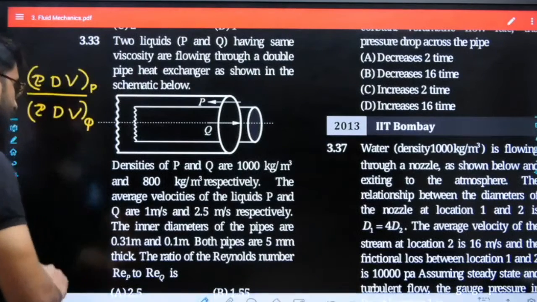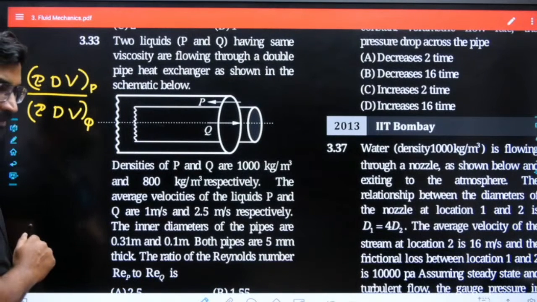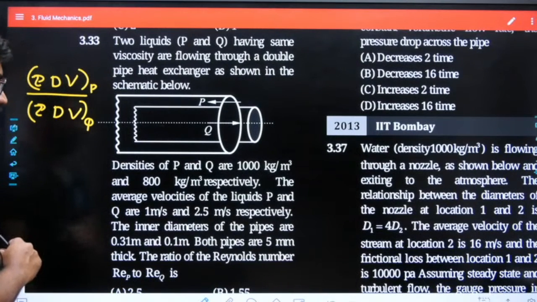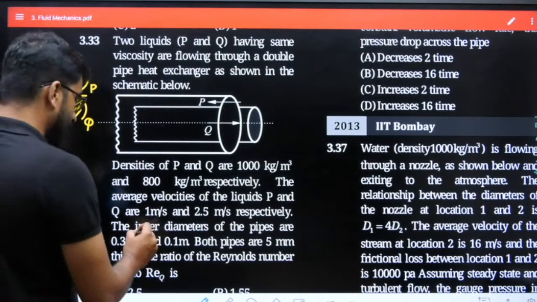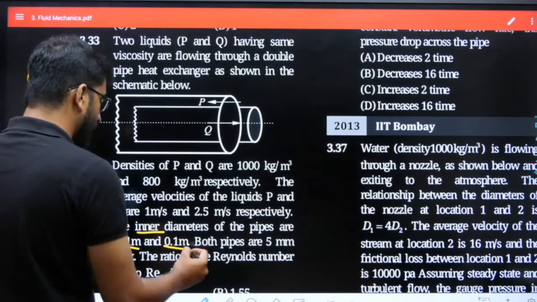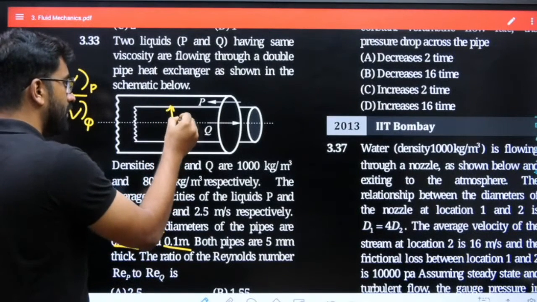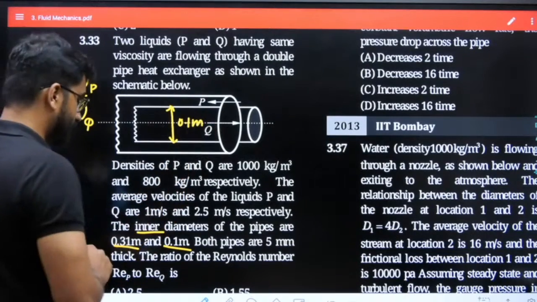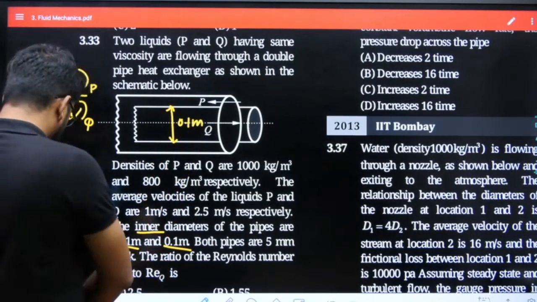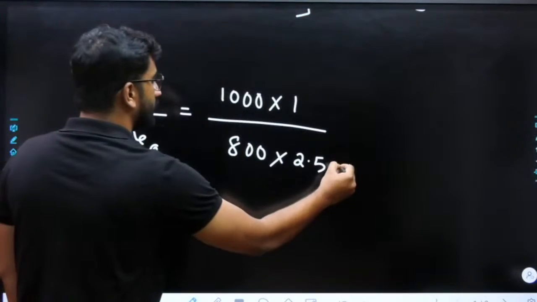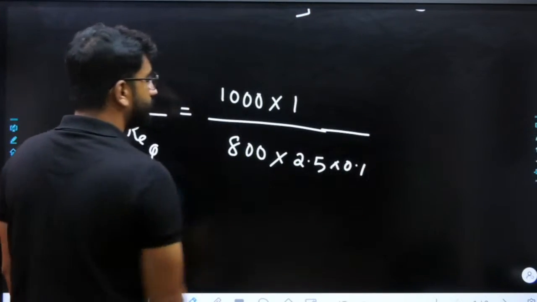Now what will be the hydraulic diameter for both cases? That is what we need to check. You can see the inner diameters are 0.31 and 0.1. So what will be the inner diameter of pipe Q? It will be 0.1 meter. So I can say for Q, it will be 0.1.